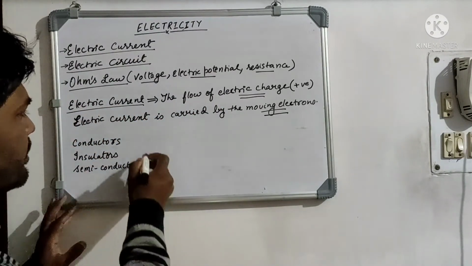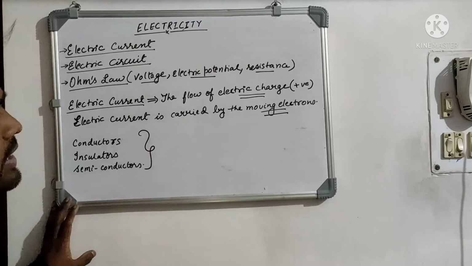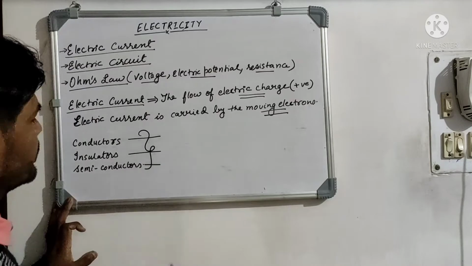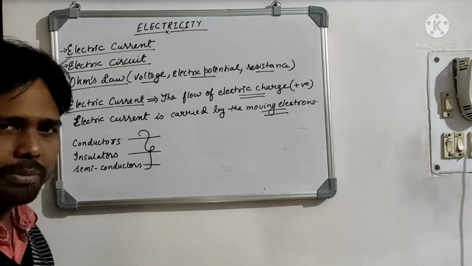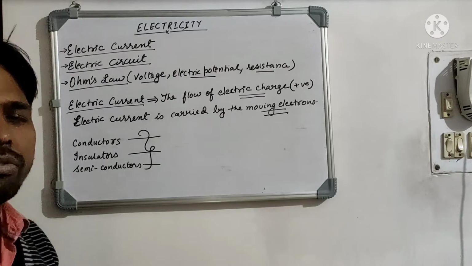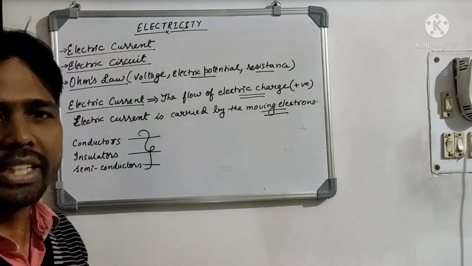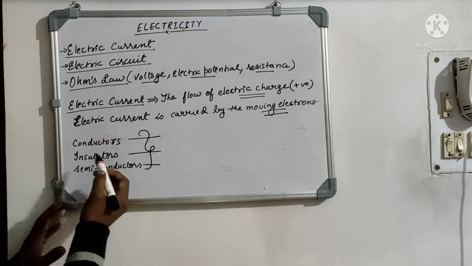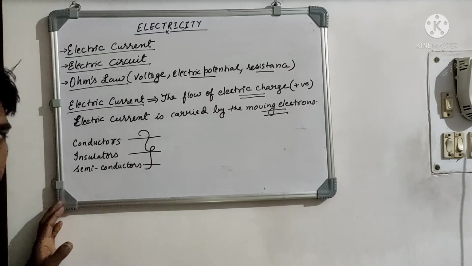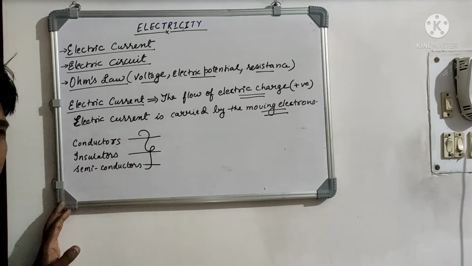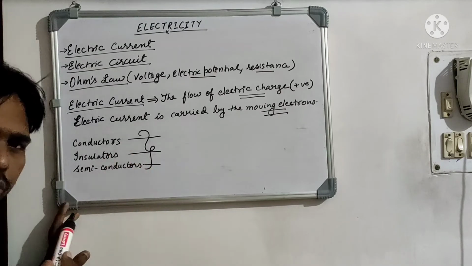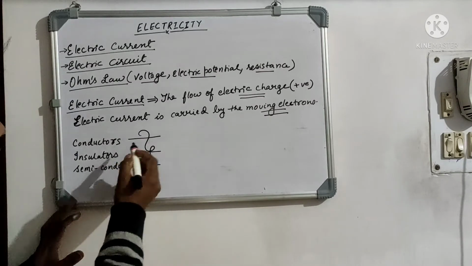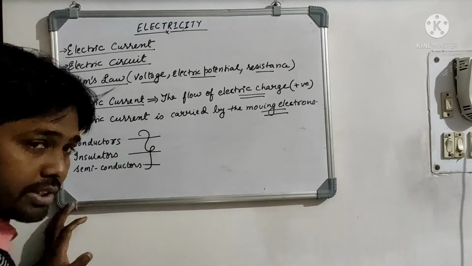Whenever we talk about electric current, these are the three major current carrying agents, or the three components that help in understanding whether the current can flow through any agent or not. The first one is conductor, the second one is insulator, and the third one is semiconductor. These are the materials that help in the carrying of the current through them.